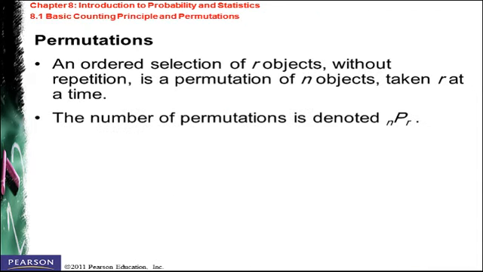Moving to the permutations, it's an ordered selection of R objects without repetition from a total of N objects. So the total number of objects is N, and we need to select R objects. Then we call this permutations if order is important and repetition is not allowed. It is denoted by NPR. We can get this either by the calculator, simply NPR, or we can use the formula, which is n factorial divided by n minus r factorial, and we will see this in the next example.